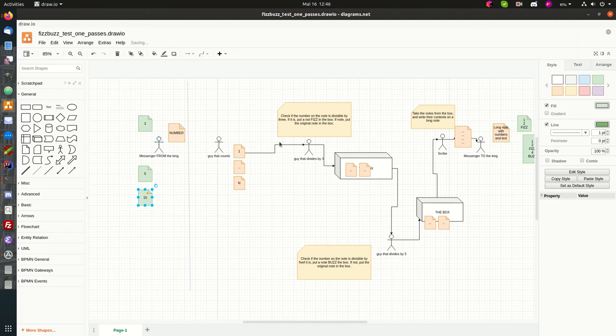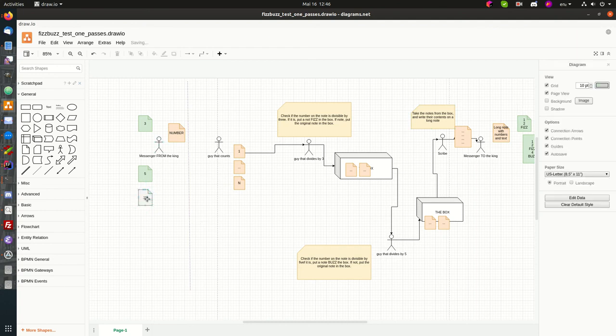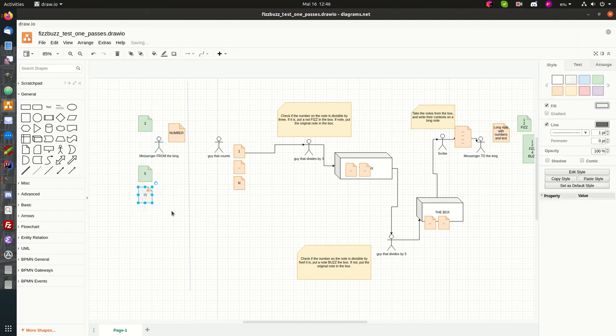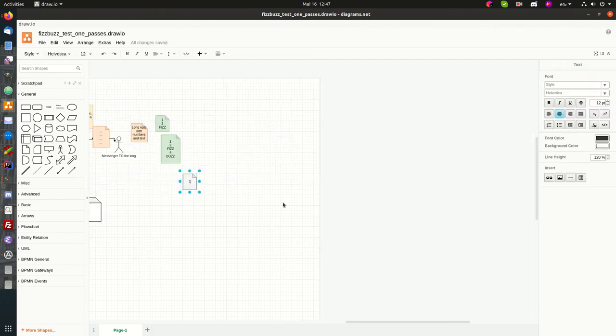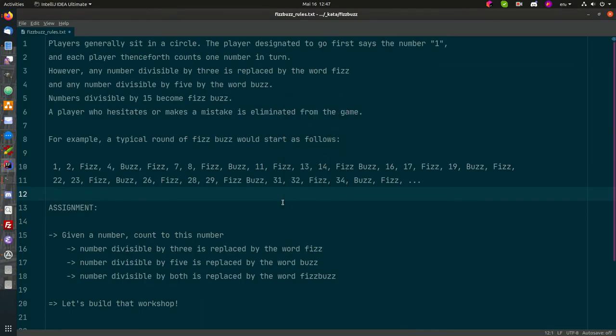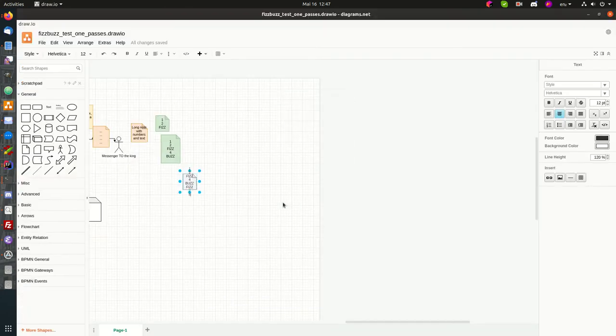I'm very lazy, so I copied this one, but we'll make it gray again because we don't know what will happen, whether it will be green or not. And what we expect is 1, 2, now I'll have to think, fizz, 4, buzz, then we have 6, 6 is divisible by 3, so it should be fizz again.